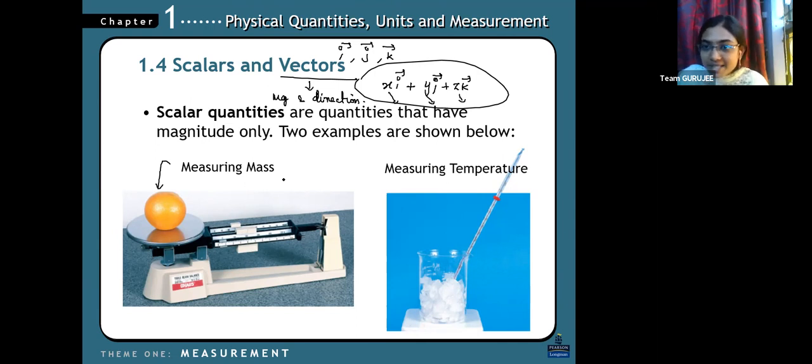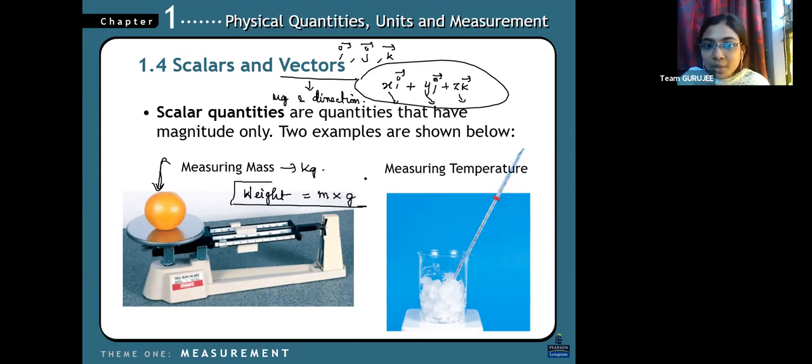Actually, mass is the correct term. In physics, we don't say the weight of the orange, we say the mass of the object. Mass is in kilograms, but weight has a formula: m into g.